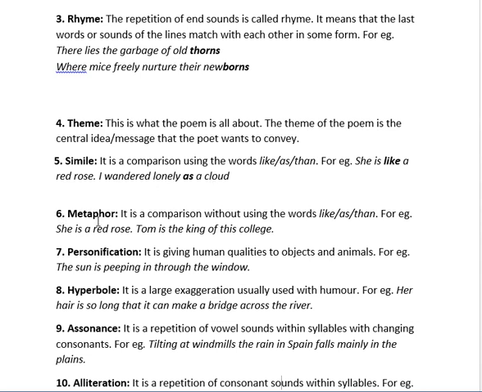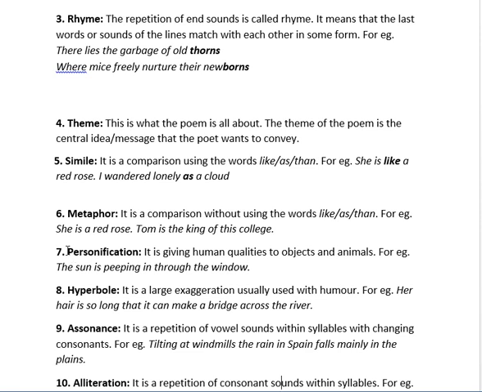Next is number six, metaphor. So what is a metaphor? It is a comparison without using the words like, as, than. For example, "She is a red rose." Here in simile, you have seen the sentence "She is like a red rose," but here there is no like. She is a red rose. "Tom is the king of this college," so this is a metaphor. And poets use such literary elements in order to give special effect upon the readers.